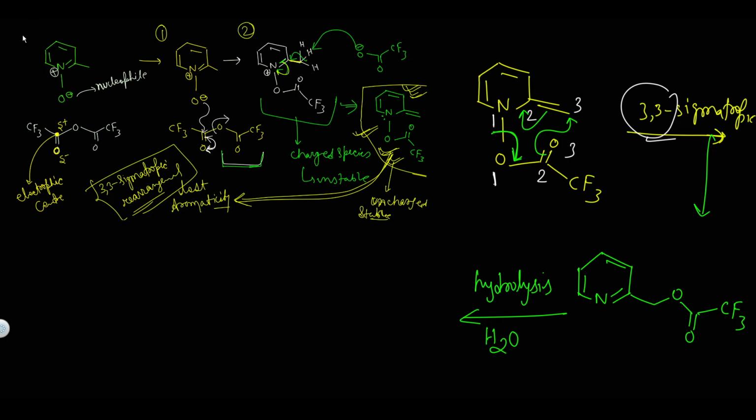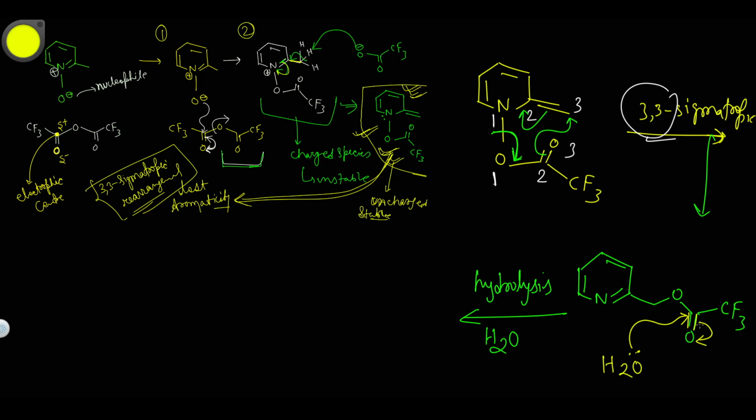When you add the H2O, sorry, it's not an ester. This H2O will attack on this electrophilic carbonyl center. This bond will shift, and the negative charge shifts onto the oxygen.